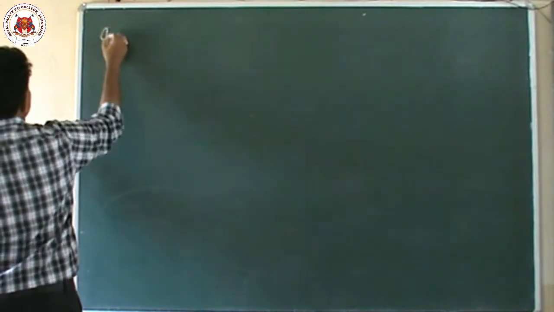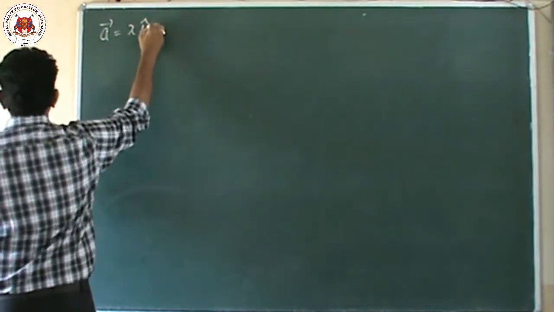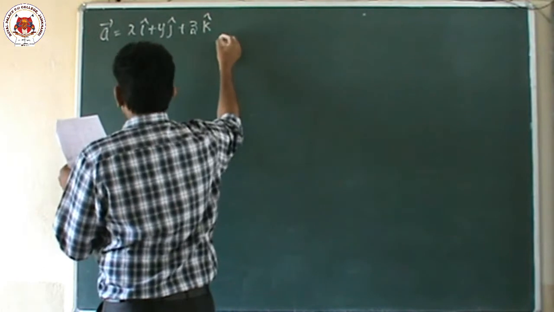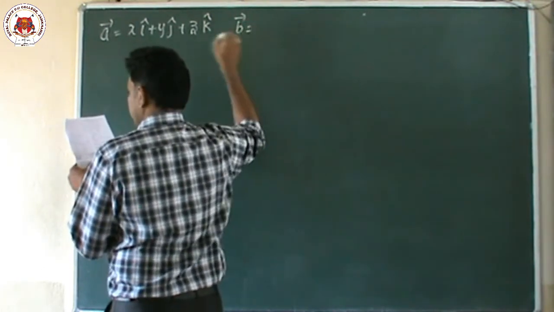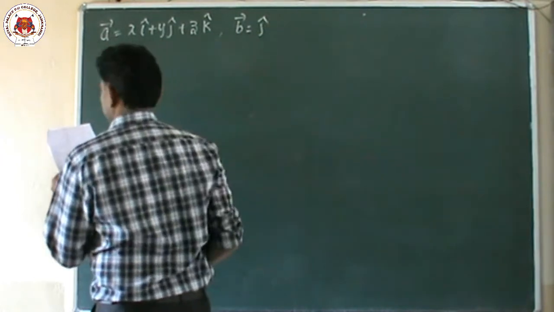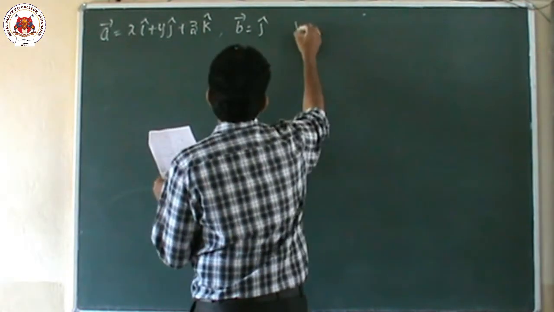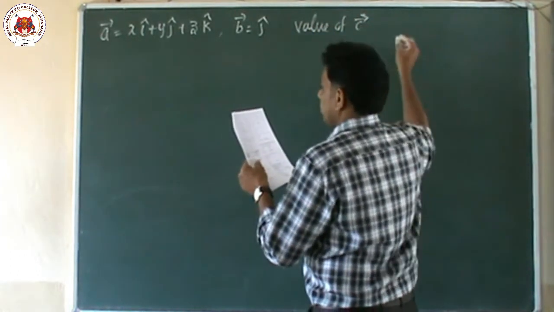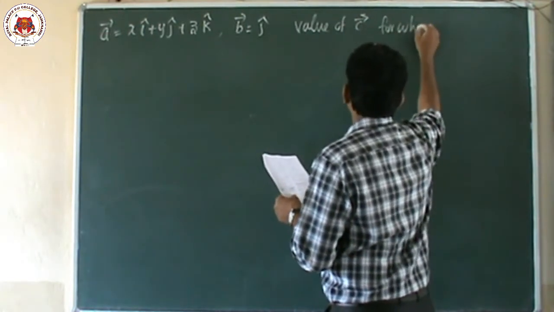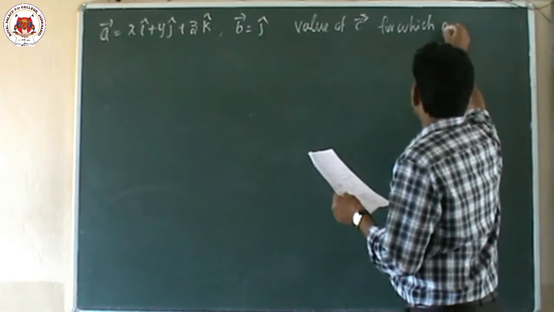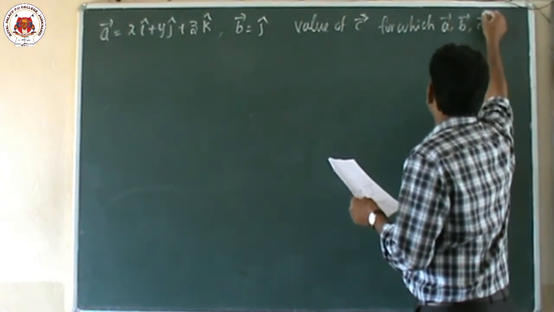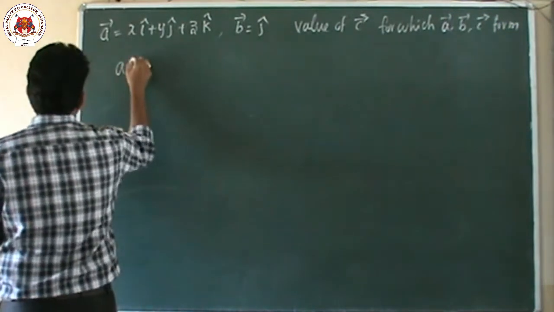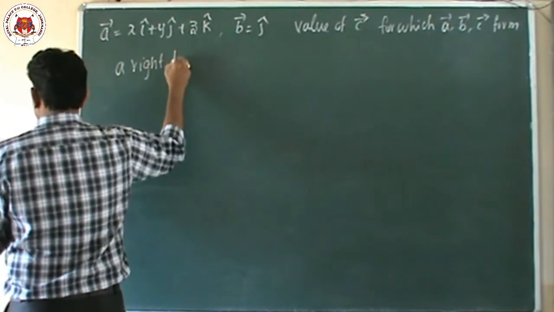Same model, one more question is given. Vector A equal to x i cap plus y j cap plus z k cap. Next, the vector B is equal to j cap. Then find the value of vector C for which vector A, vector B, vector C form a right-handed system.